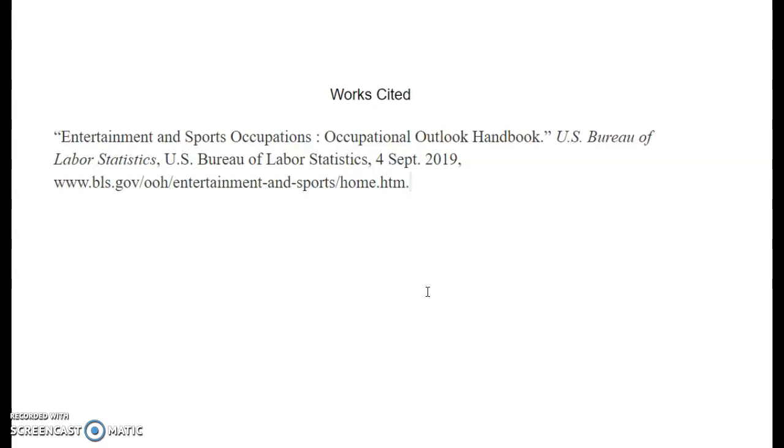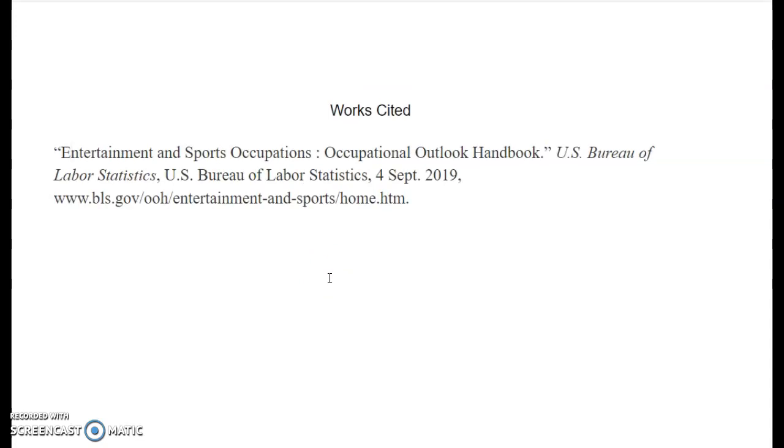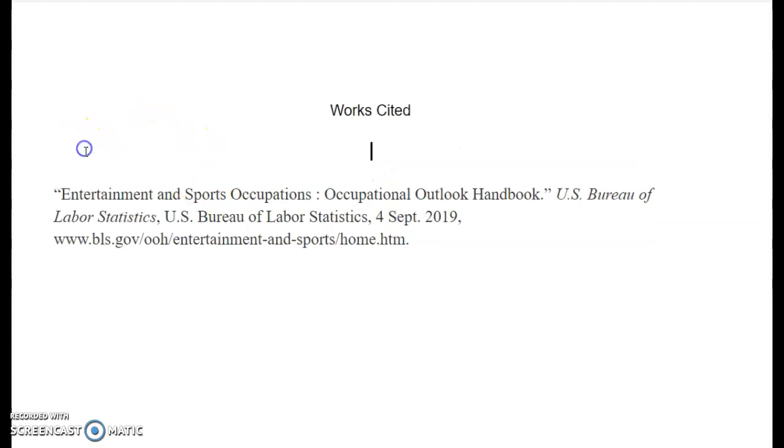And when you do that, you're going to put them alphabetically. So if you notice here, the first letter of the article starts with an E. So if I had a website where either the author's name or the article started with the letter A, the last name of the author started with the letter A, I would have to click enter and put it above this one because A comes before E. So your works cited page should be alphabetized.